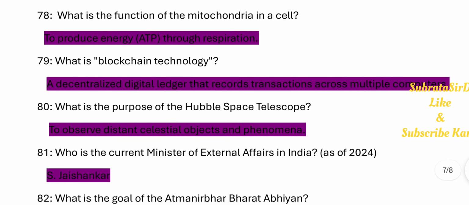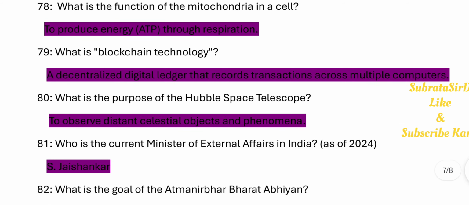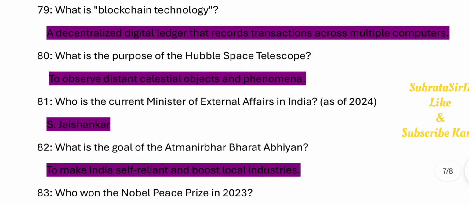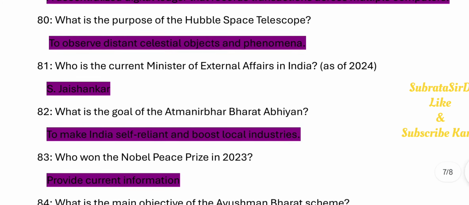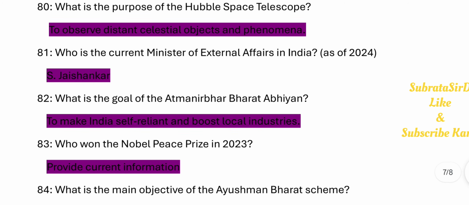79. What is blockchain technology? A decentralized digital ledger that records transactions across multiple computers. 80. What is the purpose of the Hubble Space Telescope? To observe distant celestial objects and phenomena. 81. Who is the current Minister of External Affairs in India? As of 2024, S. Jaishankar.